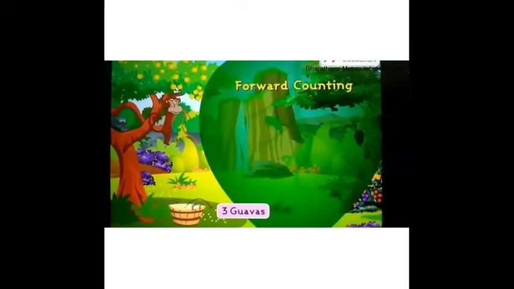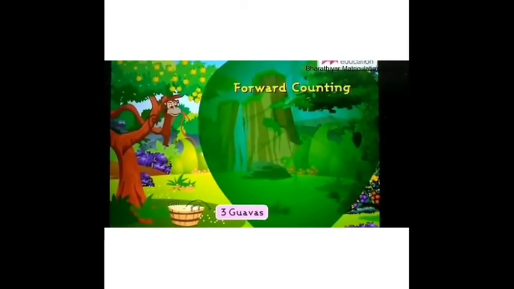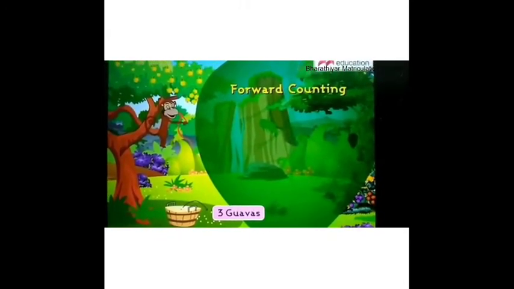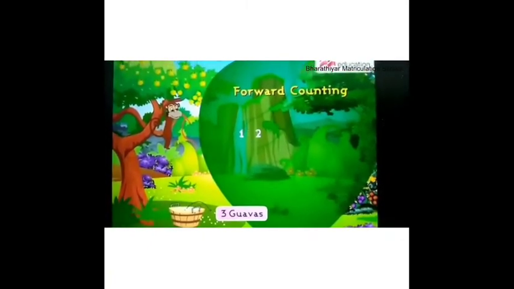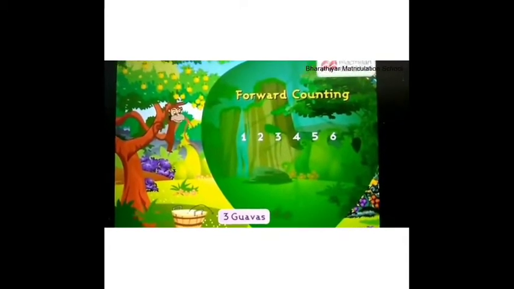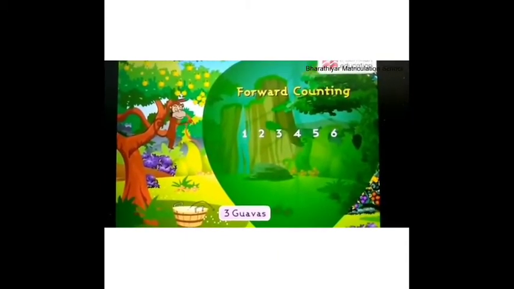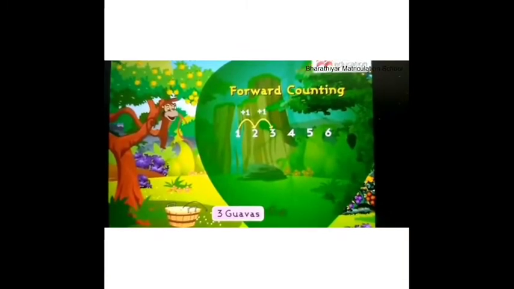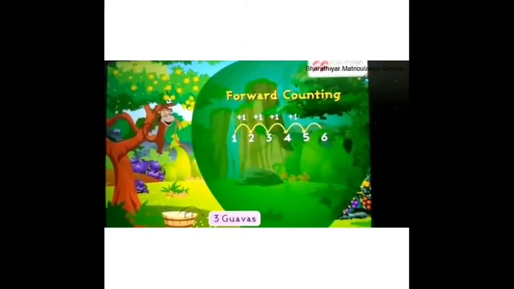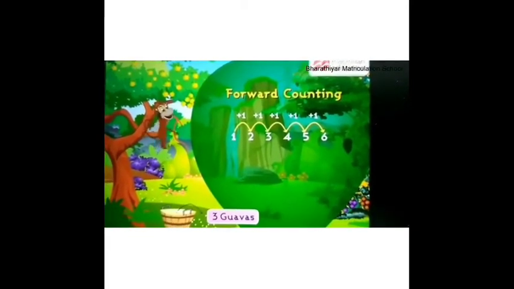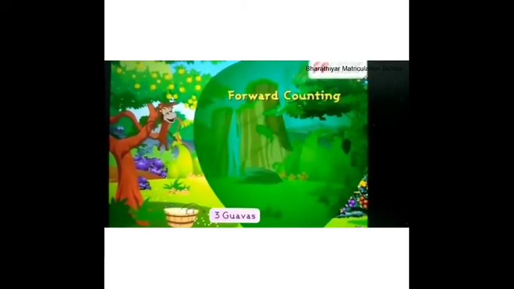Now you must be wondering what forward counting is. The order in which we count numbers starting from 1, 2, 3, 4, 5, 6 and so on is called forward counting. Notice that you are actually adding 1 to the previous number as we move 1 step forward. Using this concept, let us now help Kiki.